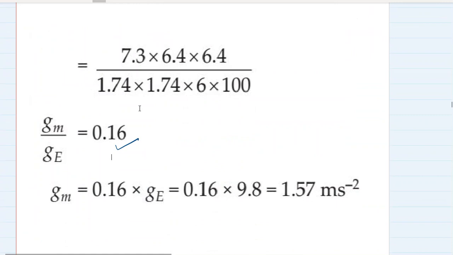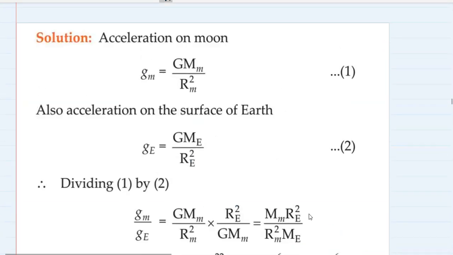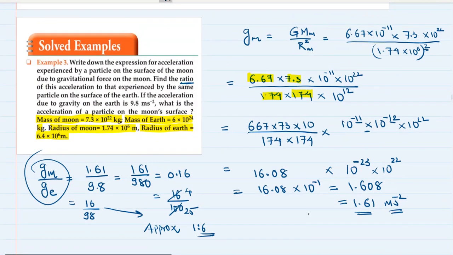But it's okay, it's perfectly fine. 1.57 is roughly 1.6 meter per second square, and we got near to that answer, so that is fine. That's not a huge difference, that's a little difference, which is a calculation difference.